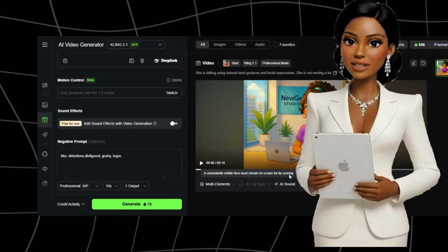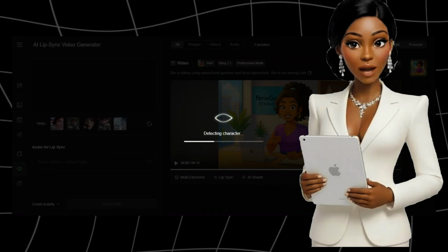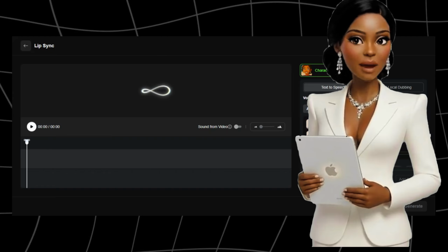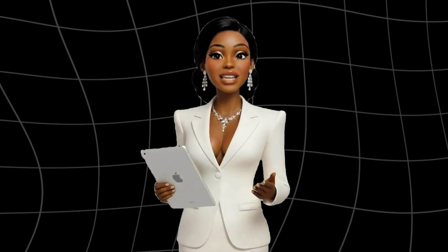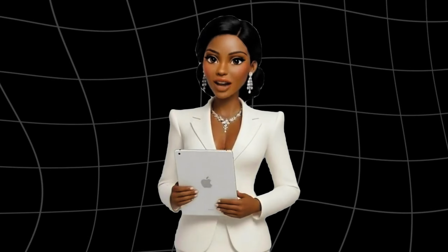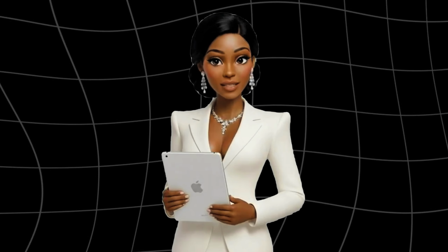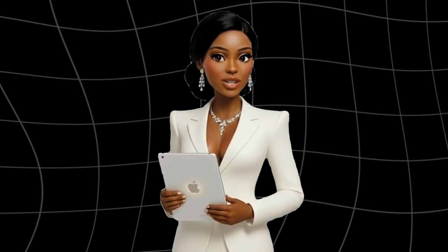Kling hits a rare balance because it offers strong realism, good prompt adherence, stable outputs, and commercial usability. Why Kling stands out for its smooth camera motion, consistent characters, and strong image-to-video performance. This makes it ideal for client work, UGC ads, brand visuals, social media content. Kling AI is one of the safest long-term investments in AI video generation.